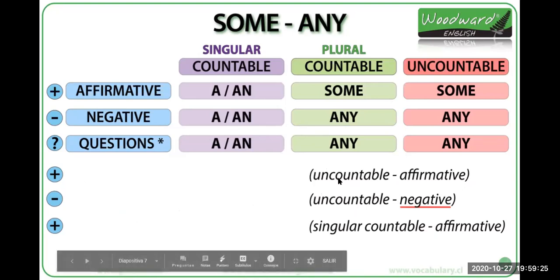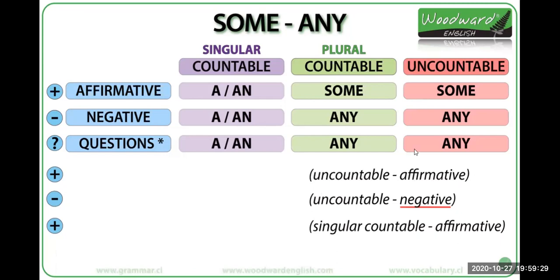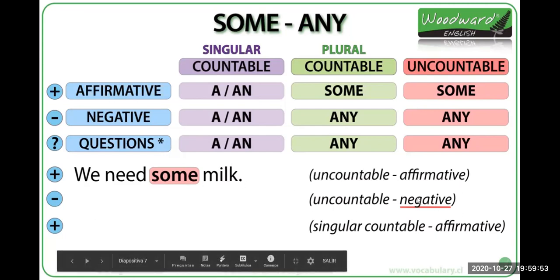Here we have uncountable affirmative sentences. We use some for uncountable affirmative sentences, right? For example, we need some milk. Milk is uncountable, right? So we can use some for milk. Then we have uncountable negative sentences. We use any.